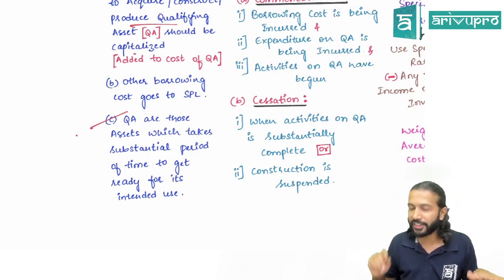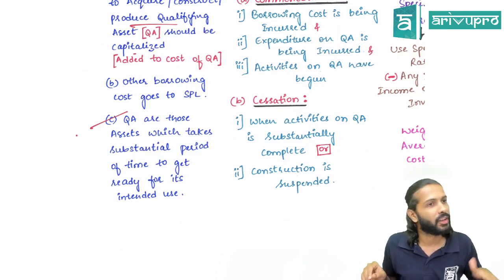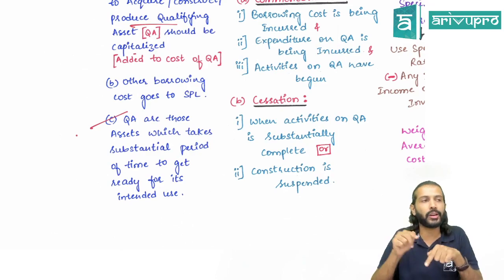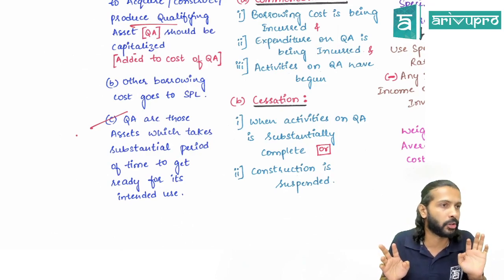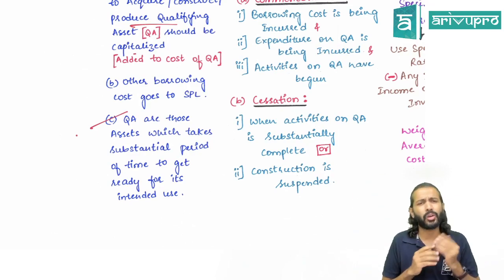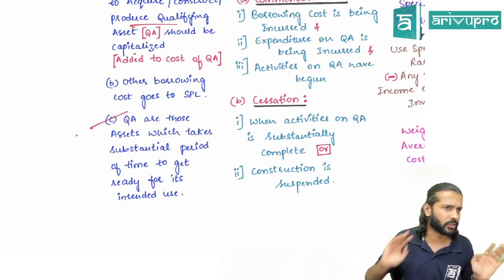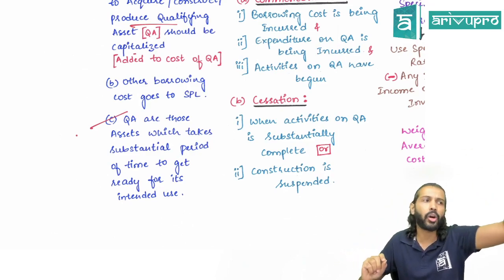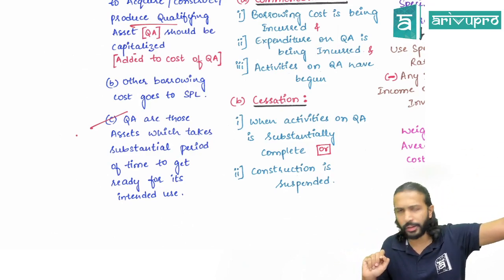Are you writing an Indian exam or a European exam? That means you don't have any defined substantial period of time, because IFRS or Ind AS does not define what is a substantial period of time. That is management discretion. Is it okay? They will tell you in the question if it is a qualifying asset. Or you can assume: write a note that I have assumed this asset to be a qualifying asset and do the treatment accordingly. Manageable so far with everybody?